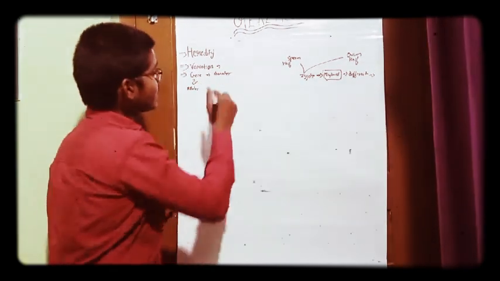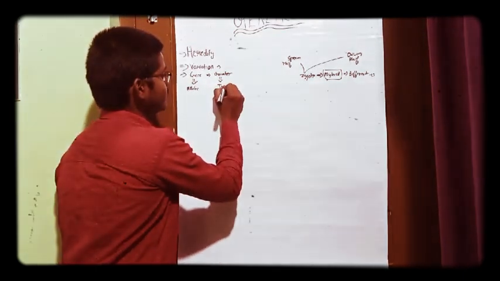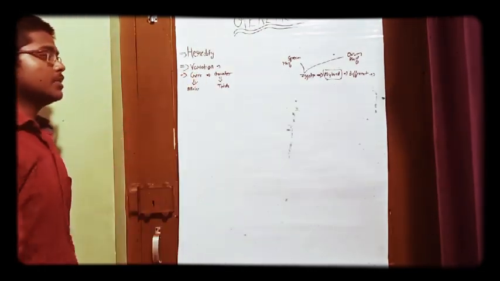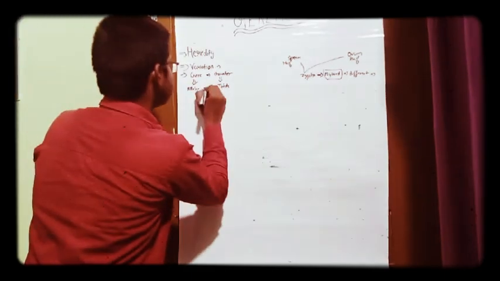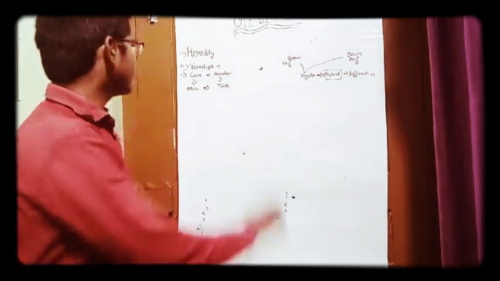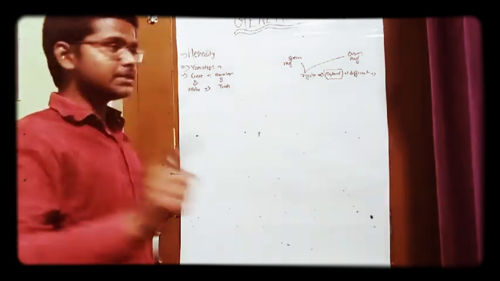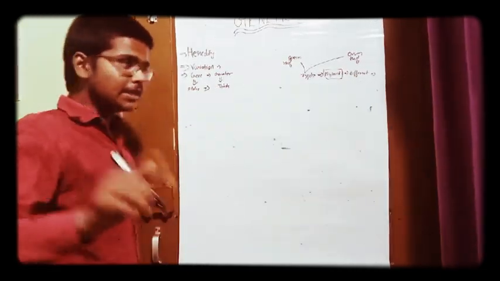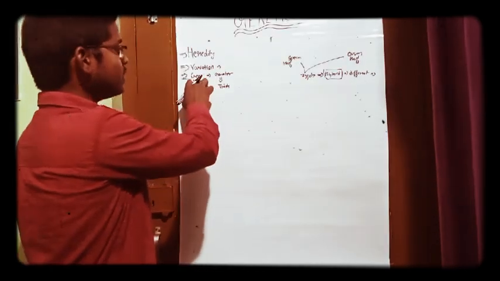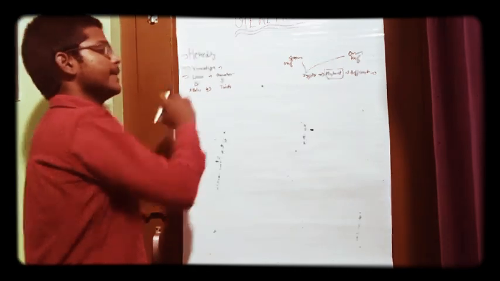Likewise, character also has two alternative forms, and those are called traits. A character is governed by a gene, and in the same way, a trait would be governed by an allele. So gene controls a character, two alternative forms of genes are called alleles, and two alternative forms of character are called traits.